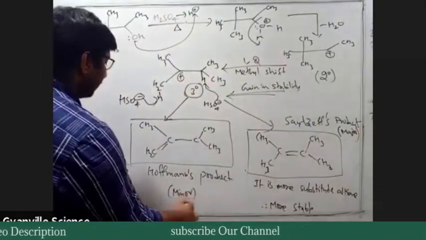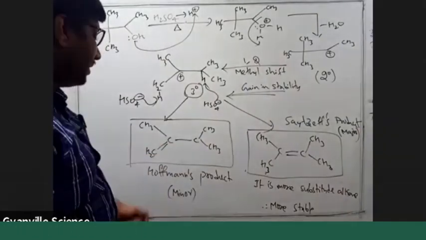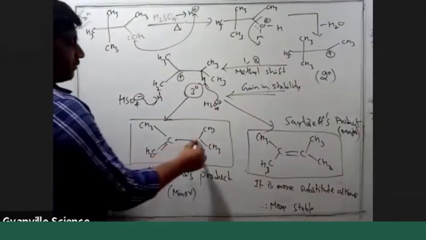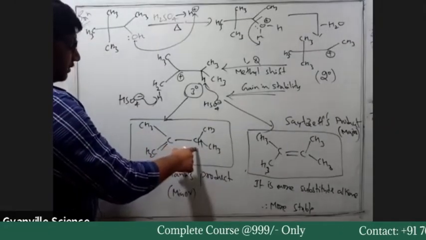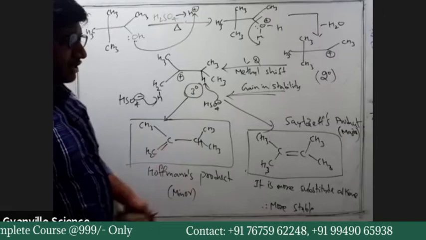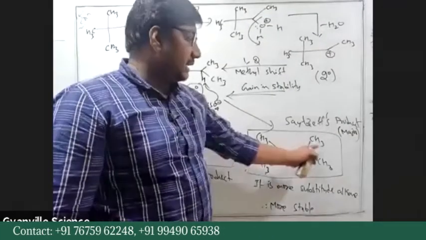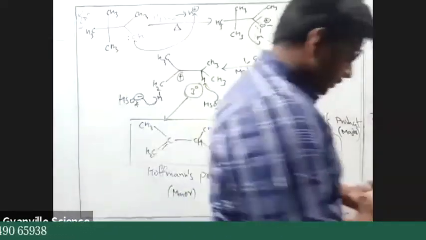You can simply compare the number of alpha hydrogens. Here, how many alpha hydrogens do we have? 3 plus 1, 4. But here 3, 3, 3, 3, 12.